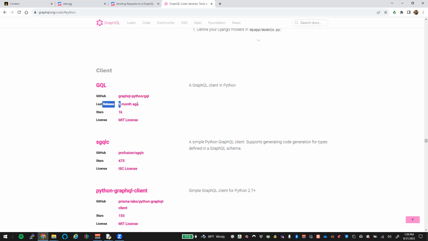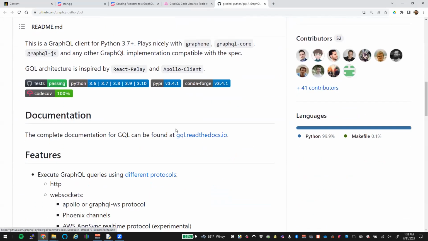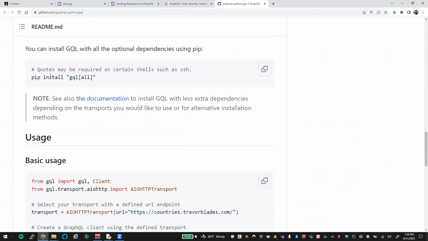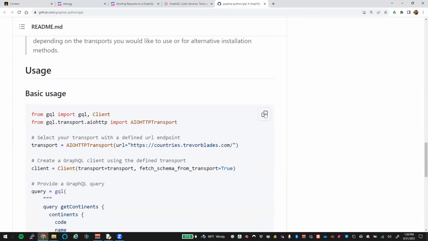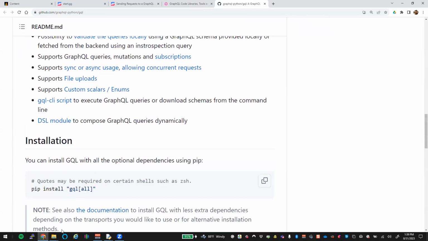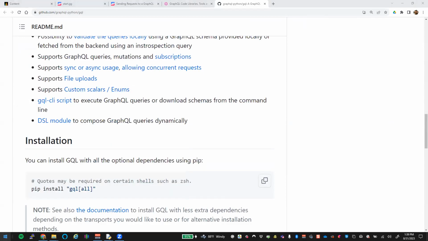So for your particular case, we can even look at this first one here, which is just this GQL. We pip install GQL all, and here's our basic usage on how to pull something out. So we're going to use this one as an example here. Let's go back to our PyCharm, get started up in a project.